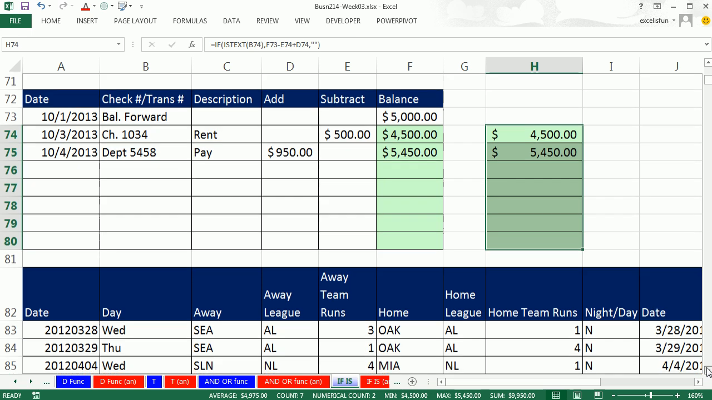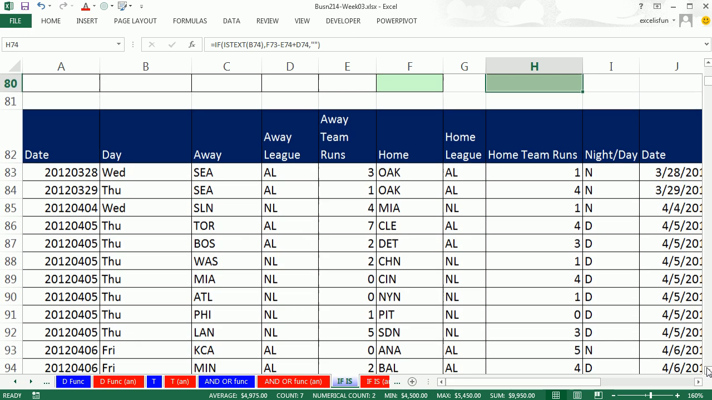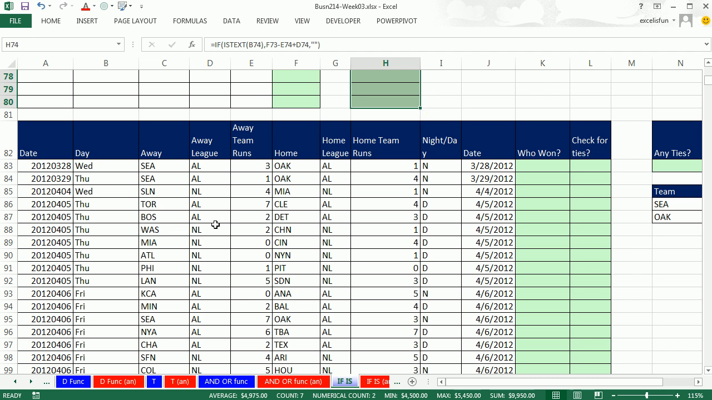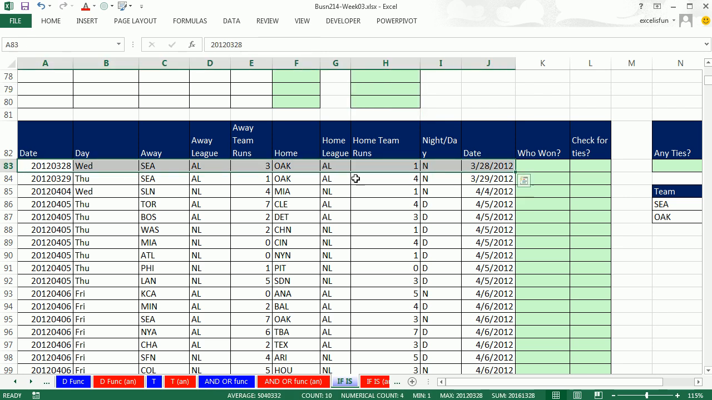All right, a couple more examples for IF. Here's something I just downloaded from some baseball site. Here's a bunch of transactions for baseball games. Actually, it is the score for every baseball game. And you could see this was in 2012. The very first game was on March 28th. This game was actually played in Tokyo. There were 2 games, Wednesday and Thursday.